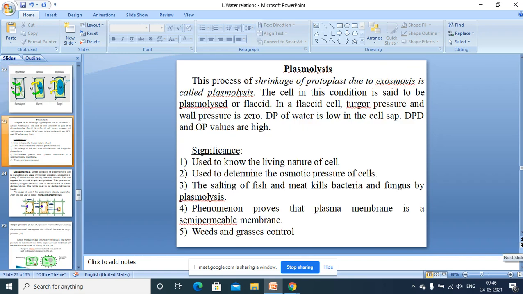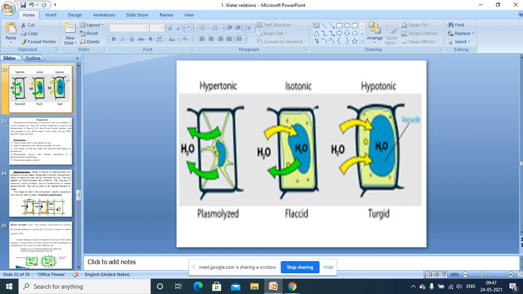So now let us discuss plasmolysis, another term. What is plasmolysis? Move back to this diagram once again. Now look at this. This is the normal cell placed in isotonic solution. You can see this is the vacuole filled with water, the blue color filled with water.